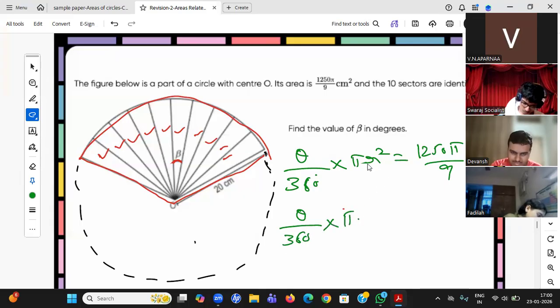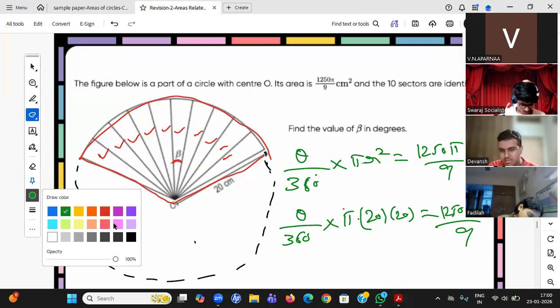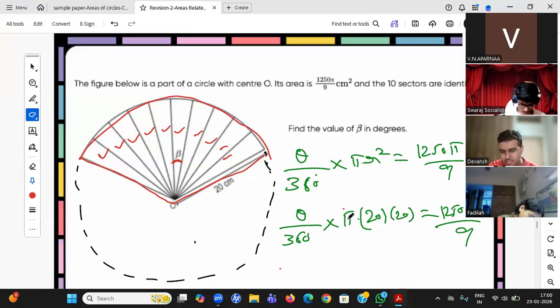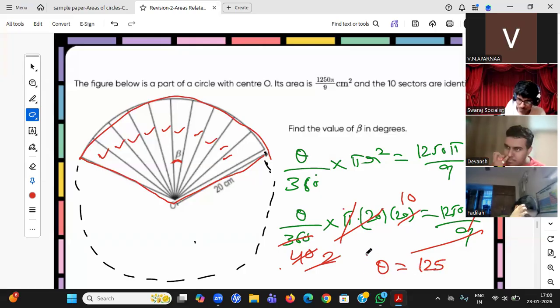Pi, r square, r is 20 given, student. 20 into 20 equals 1250 pi by 9. Now let us cancel. Pi cancels, and canceling the other terms, I am getting theta as 125.